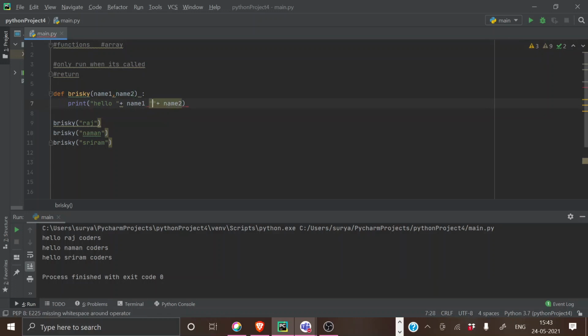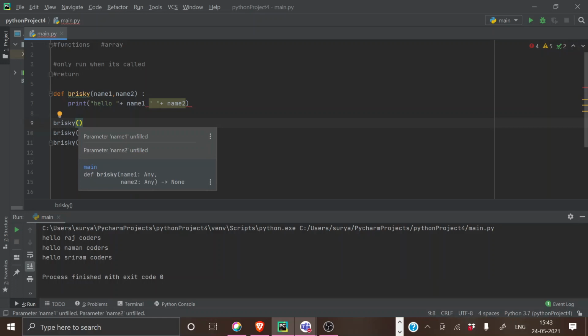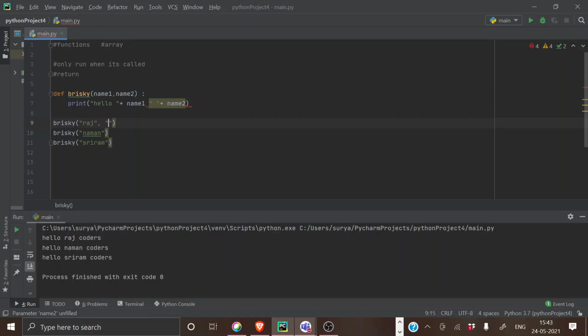I will just give an empty string so that there will be a space. And I should be giving two arguments here: Raj, comma, Rahim; Naman, comma, Jai; Sriram, comma, Sid.